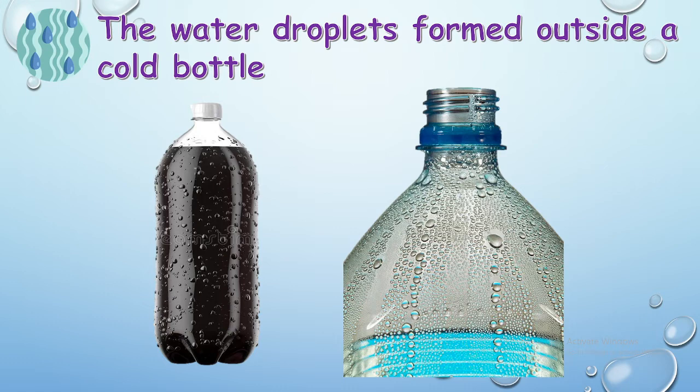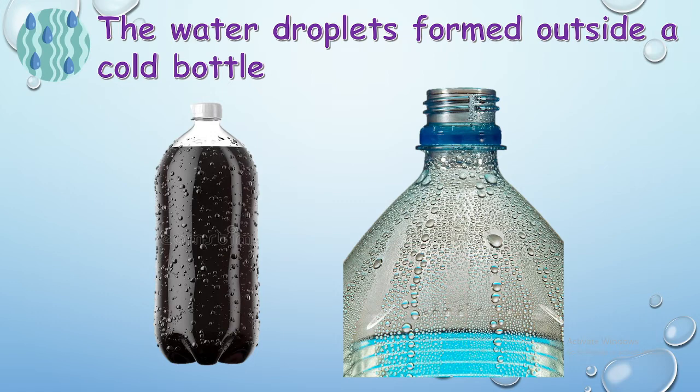When the air inside the classroom touches the bottle, since the bottle is cold, the water vapor in the air will stick to your bottle. And when the air touches your bottle again, more water vapor sticks to it. Then there will be more and more water vapor sticking on your bottle.